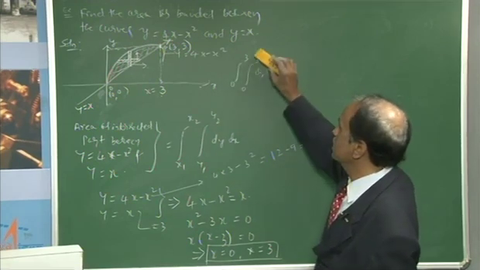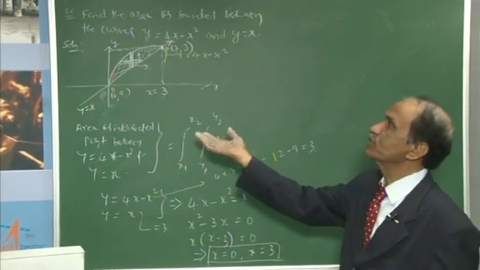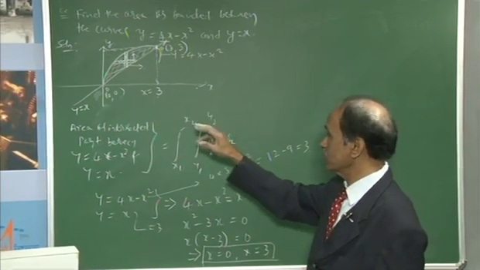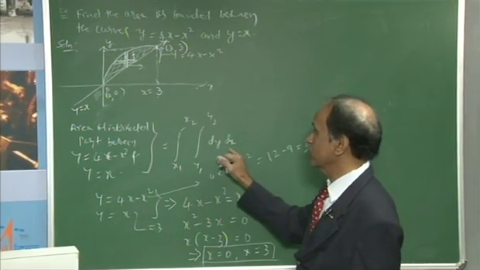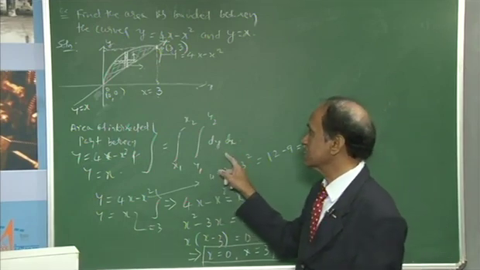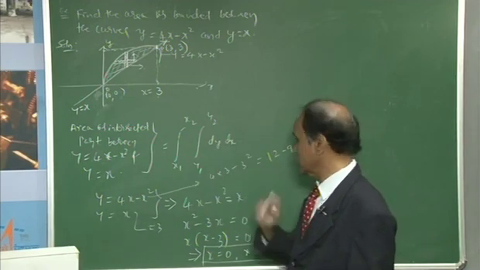But here, for the area, we have to decide by moving the strip from which direction to which direction. According to the existing situation, in the formula defined, y we have to keep in terms of x as a variable limit, and x we have to keep as constant limits.